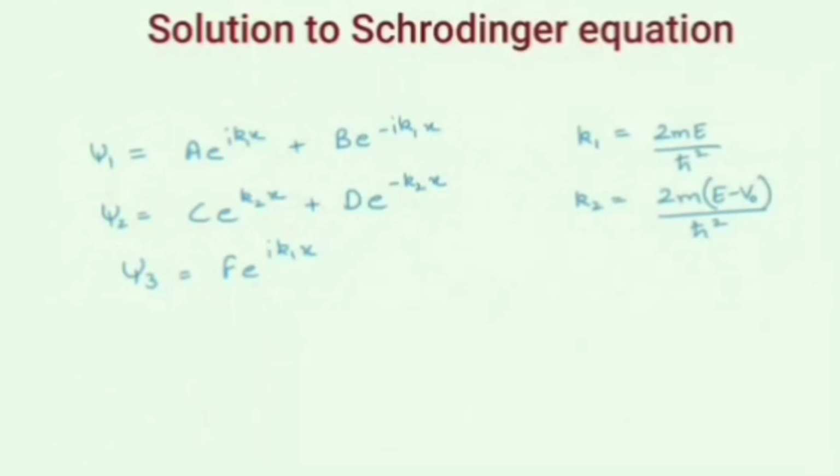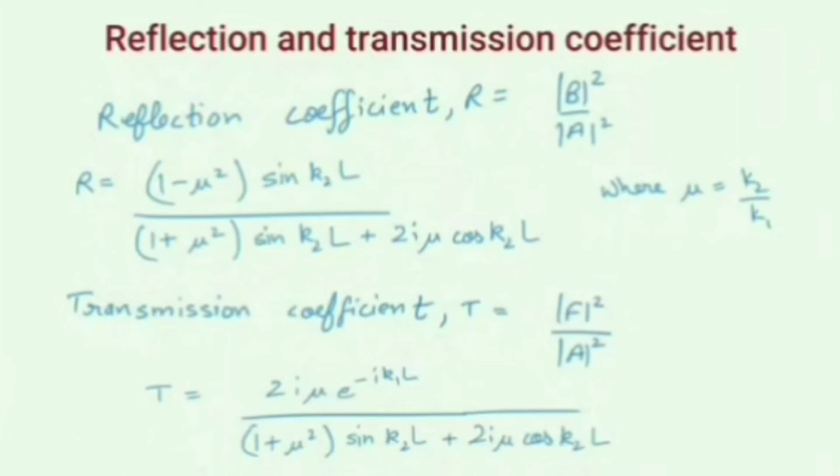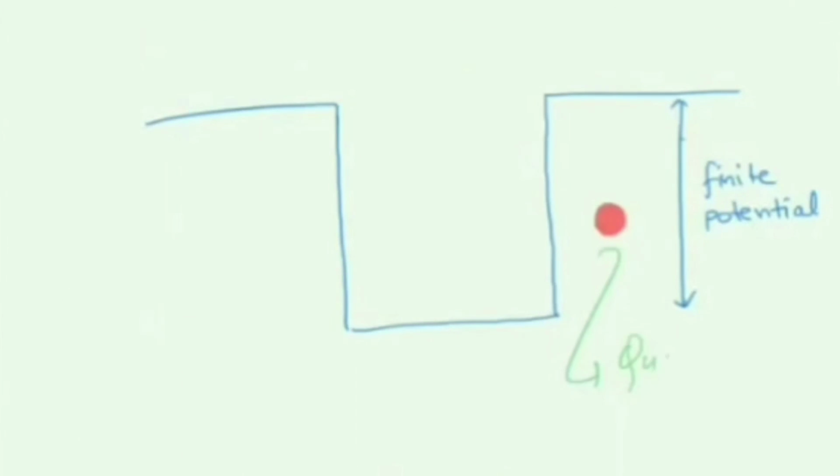In region 1, we have terms corresponding to the transmitted wave. In the expressions of transmission coefficient and reflection coefficient, we see that they also depend on the width of the potential barrier. So quantum tunneling also depends upon the width of the potential barrier, which is given by this expression. Don't care about this expression for now. This is all mathematical. So now we have understood what quantum tunneling is.